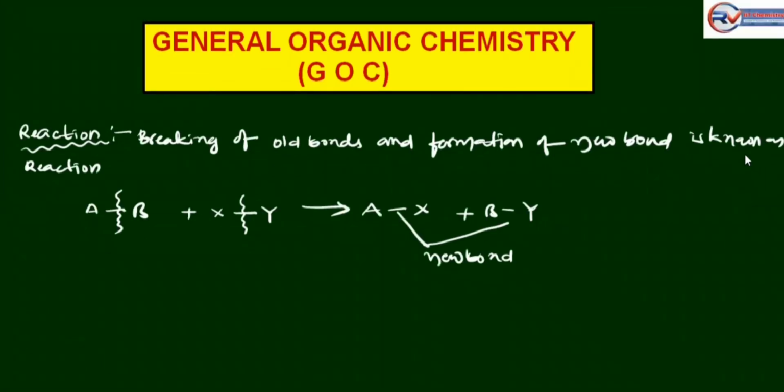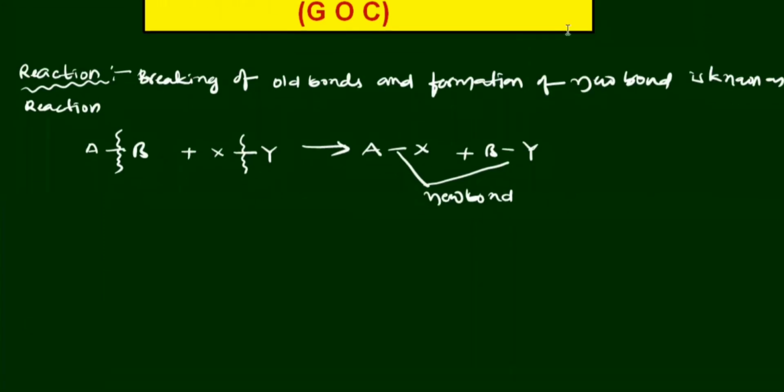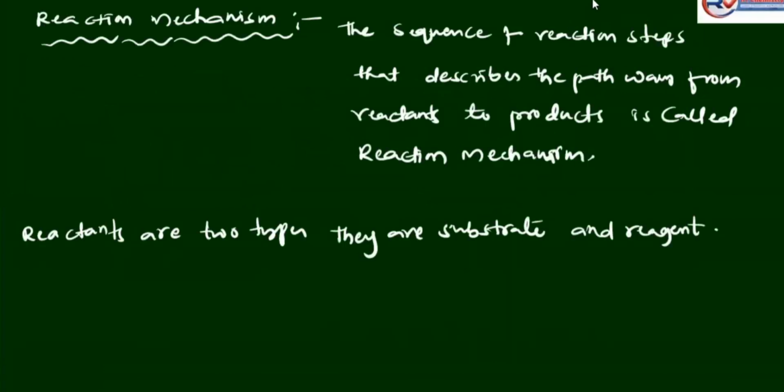Reaction means breaking of old bonds and formation of new bonds. The sequence of reaction steps that describes the pathway from reactant to product is called the reaction mechanism. Reactants are of two types.